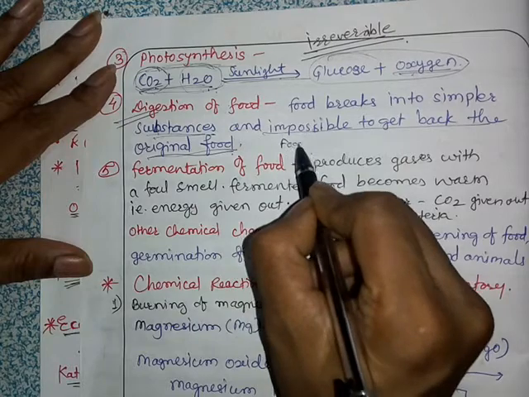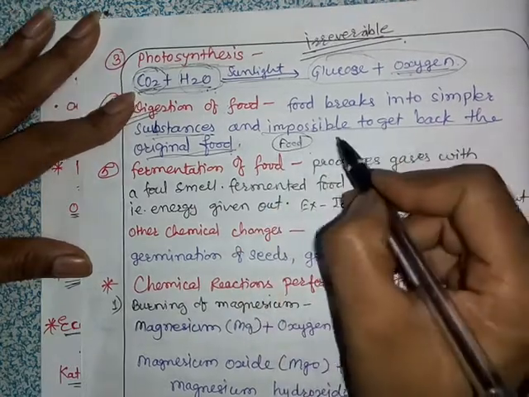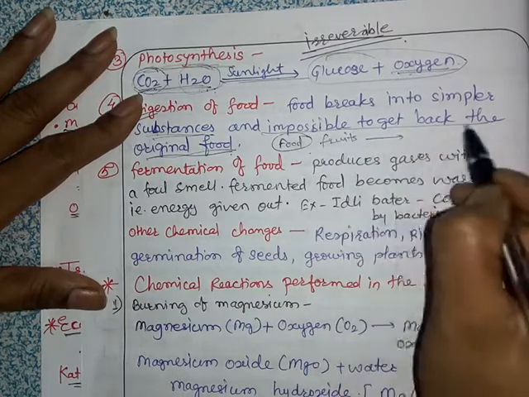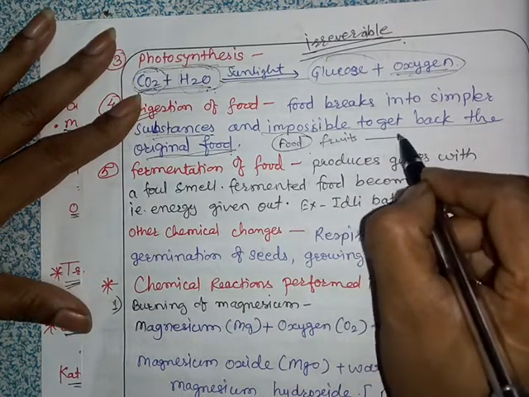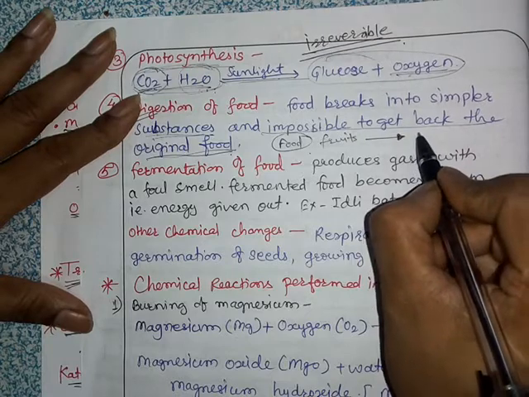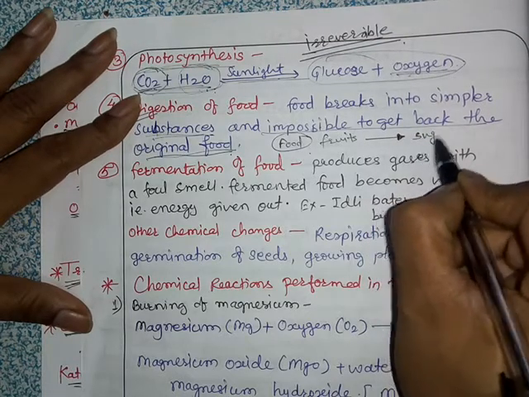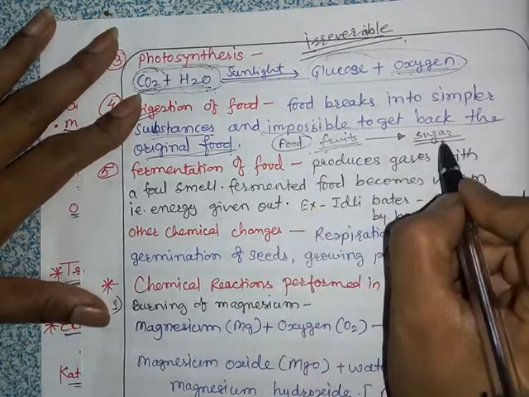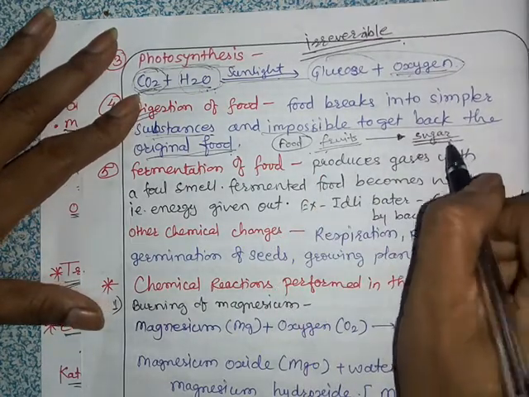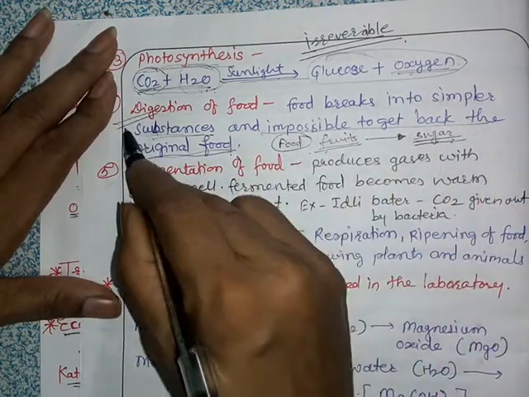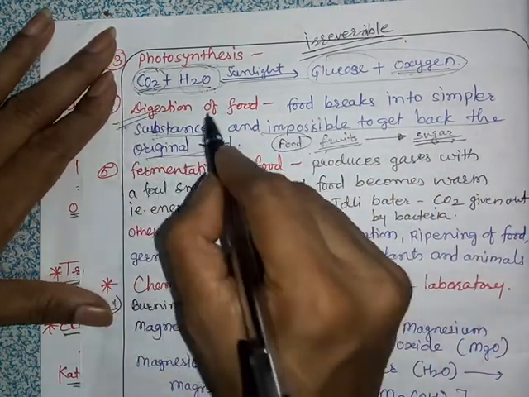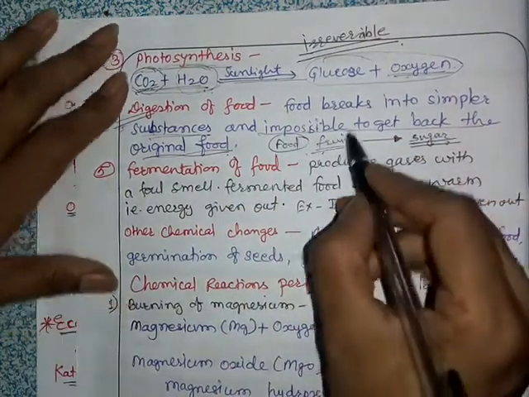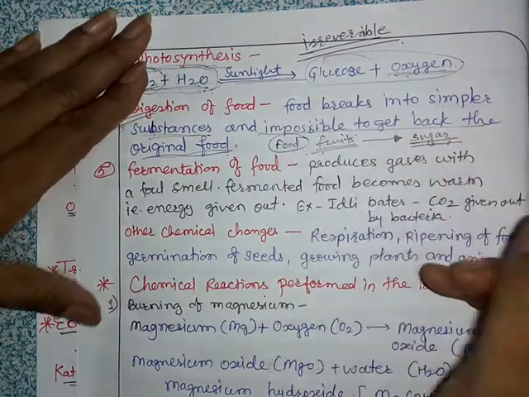Suppose you have eaten fruits, then in our digestive system, it is converted into sugar. So the properties of fruits are totally different from the properties of sugar. So digestion of food is also a chemical change, and it is also irreversible. Once the food is digested, it cannot be reversed back.